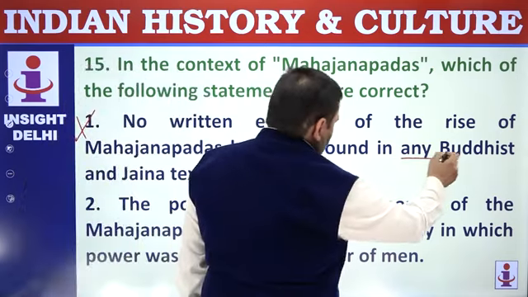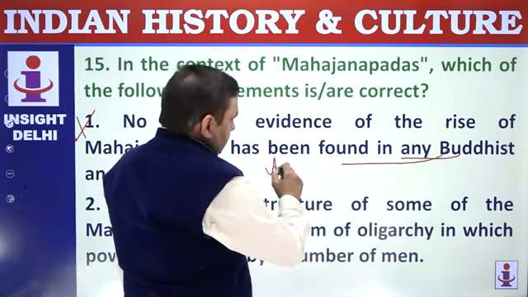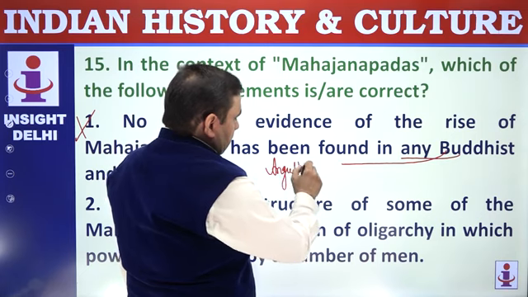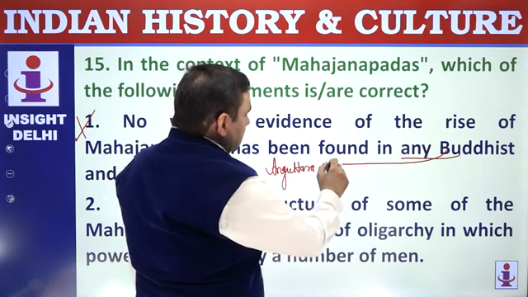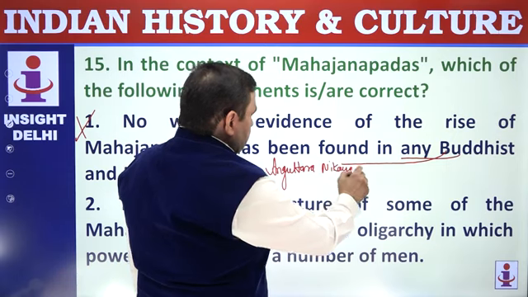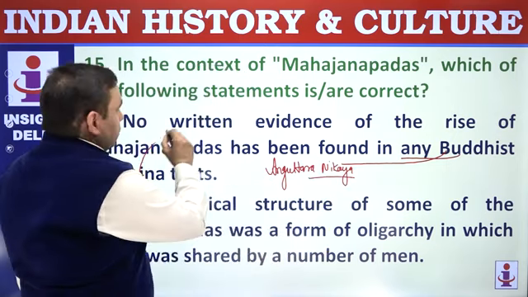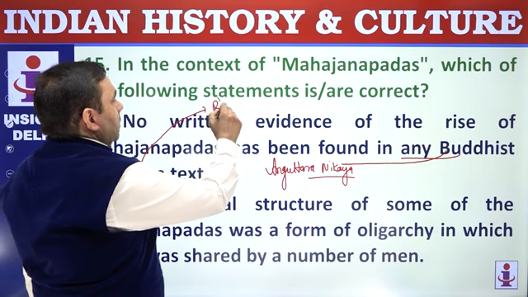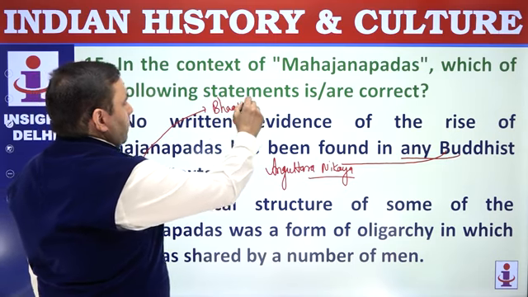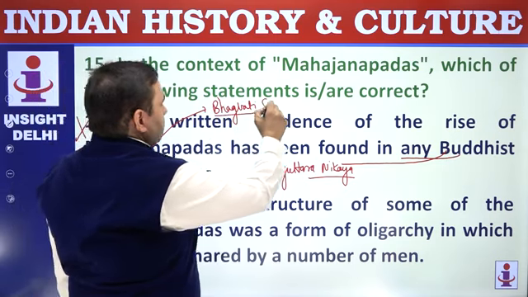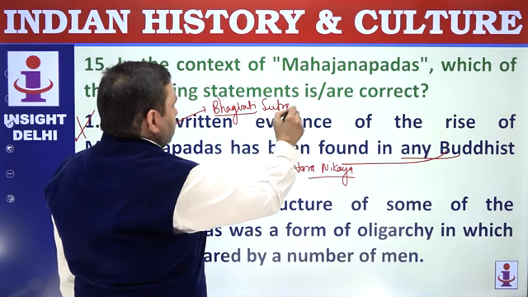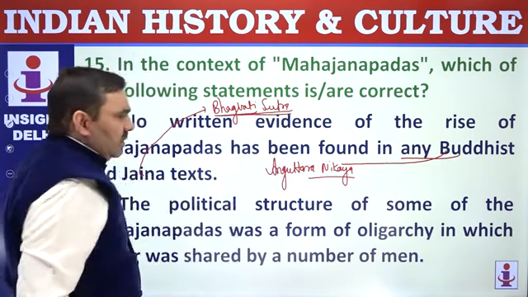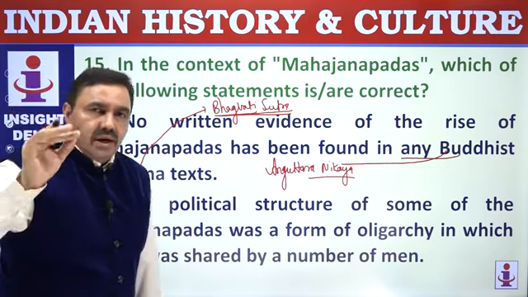There is a famous Buddhist book, Anguttara Nikaya, and Jaina text Bhagavati Sutra. Jaina text Bhagavati Sutra and Buddhist text Anguttara Nikaya contain reference of 16 Mahajanapadas of 6th century BC. The names, location, everything are found here.